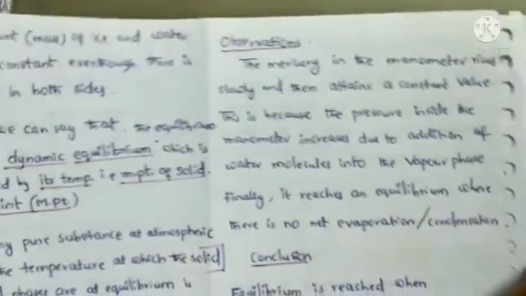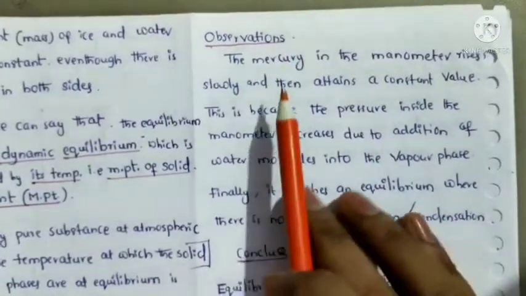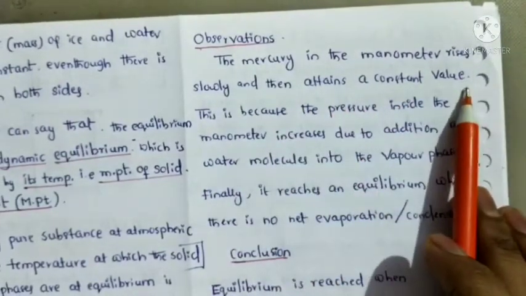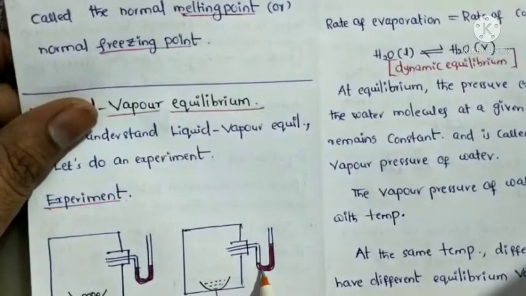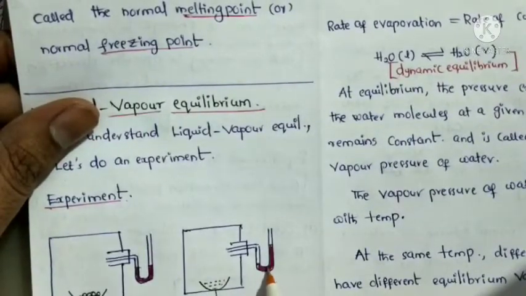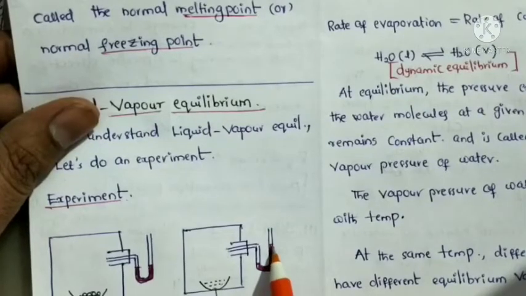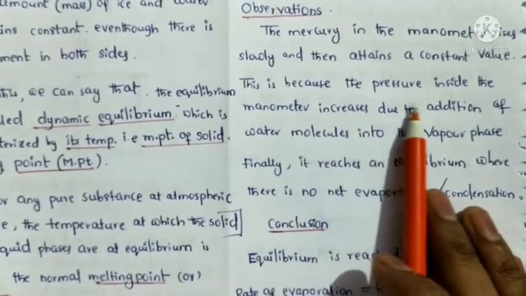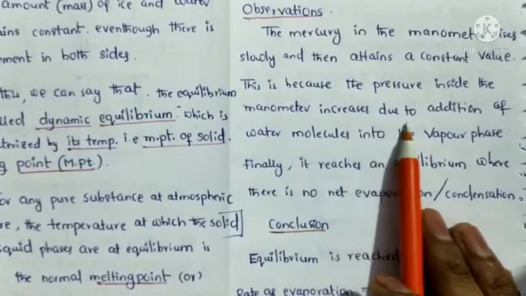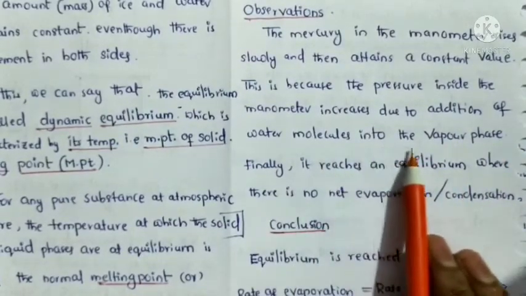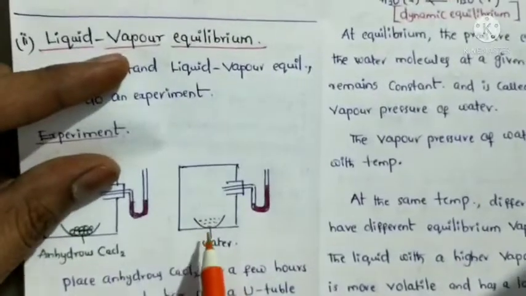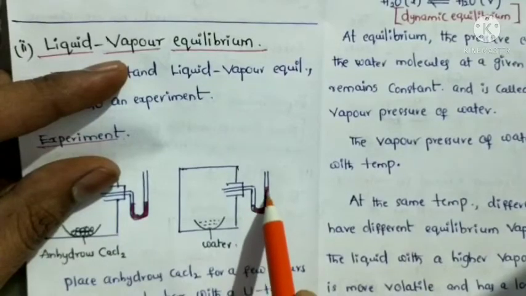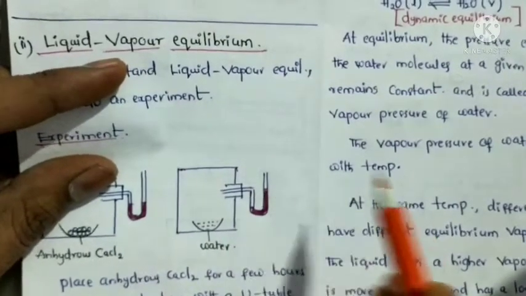What happened here? Observations. The mercury in the manometer rises slowly and then attains a constant value. This is because the pressure inside the manometer increased due to the addition of water molecules into the vapor phase. Whenever the water undergoes vapor phase, the mercury level increases.